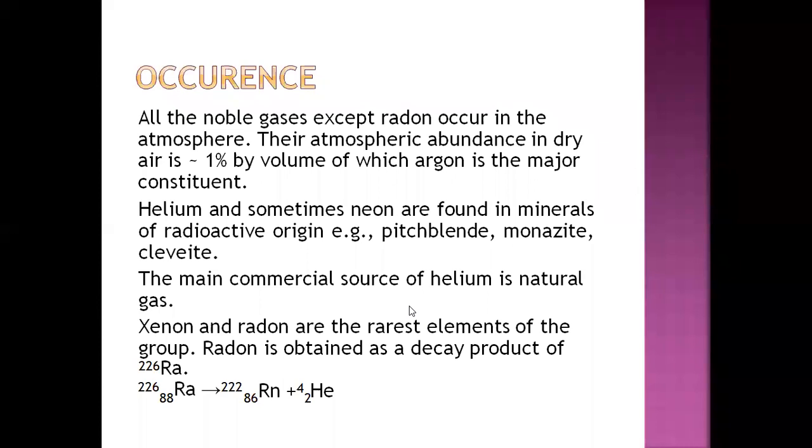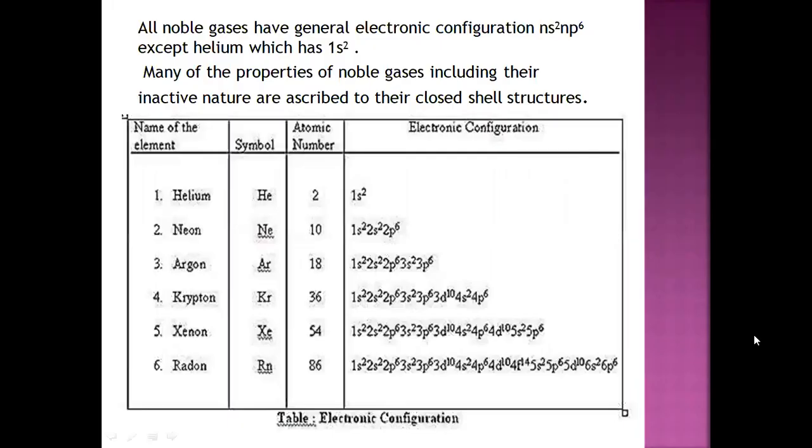That is why radon gas is readily available, and it can decay easily to form helium. So this is their occurrence, how they occur in the atmosphere.